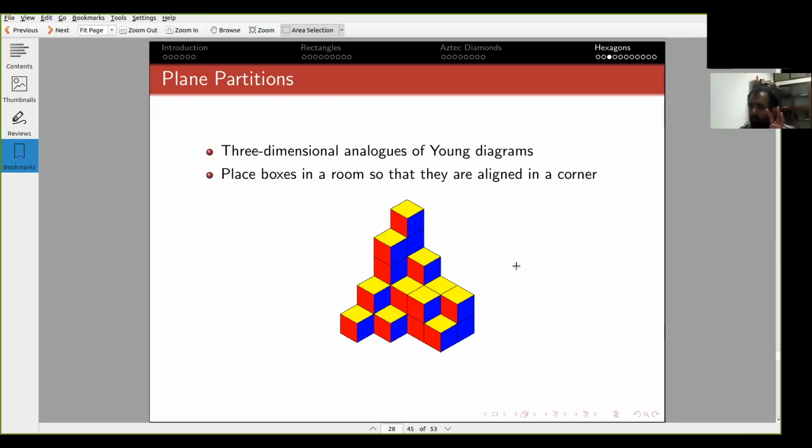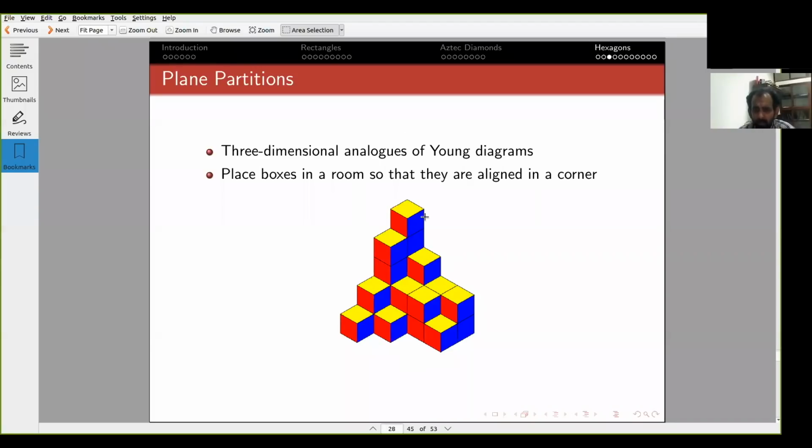So imagine you have many boxes, unit cubes, and you stack them in a corner of a room such that they are as packed into the corner as possible. Another way of saying it is that you take a room and you rotate it so that the corner of the room is at the bottom, and so gravity acts vertically downwards, and everything will get pushed down. And such an arrangement is called a plane partition.